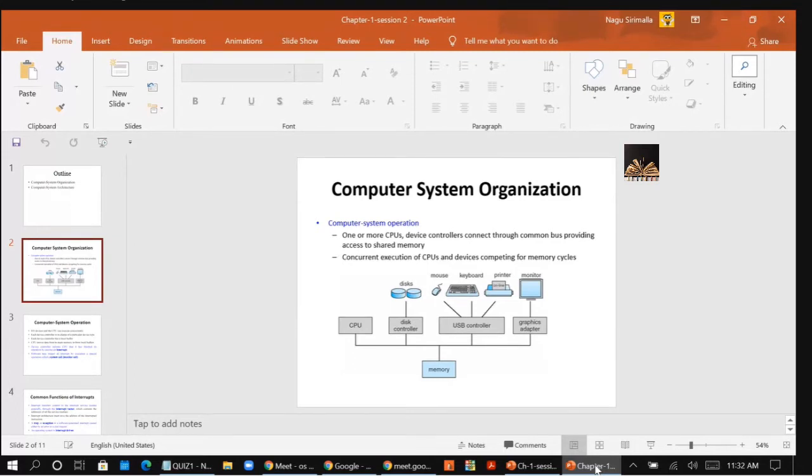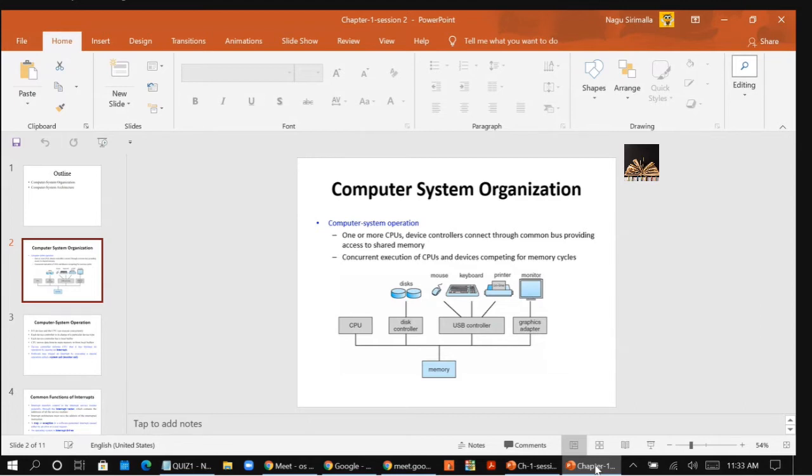Each device controller is in charge of a particular type of device, right? And here CPU and the device controllers run parallelly, but they will be sharing the memory cycles. This point you should remember, right? They will execute parallelly, right? CPU and the device controllers, but they will be sharing the common memory. So I can say they are competing for memory cycles, right?